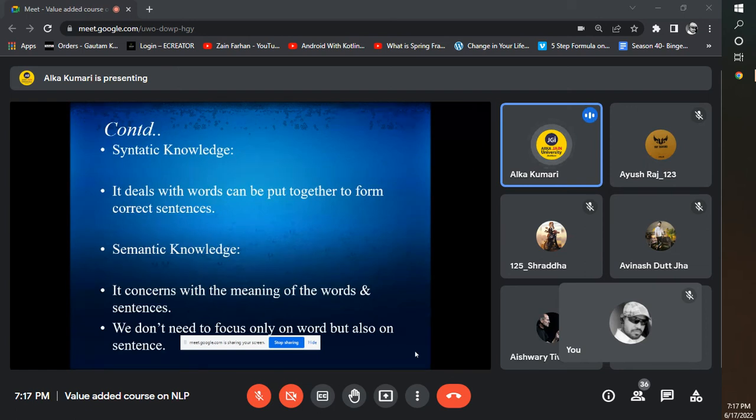Next is syntactical knowledge. It is also mandatory in natural language understanding, because in syntactical knowledge we are just going to deal with words that can be put together to form correct sentences. So what will be an example of syntactical knowledge? Suppose I give one example: School went to the boy. Is this sentence correct or not?